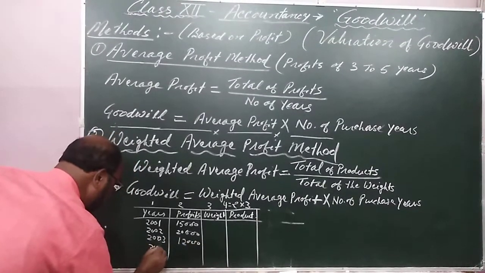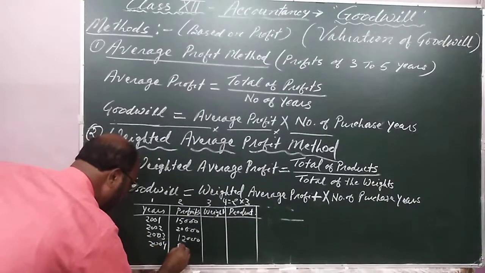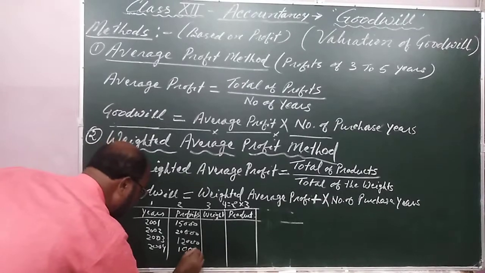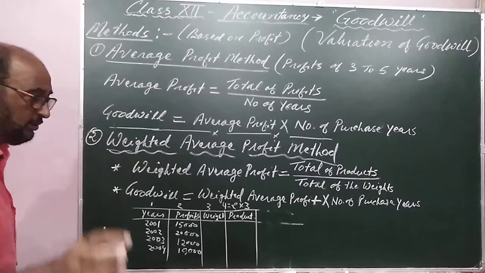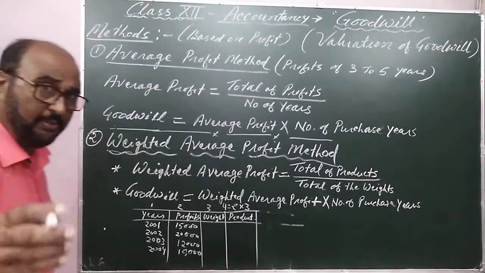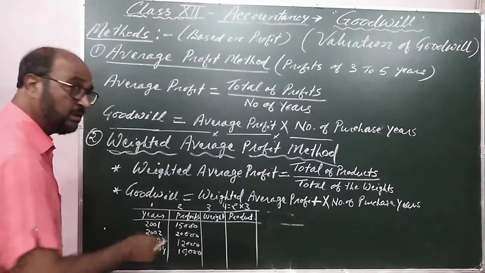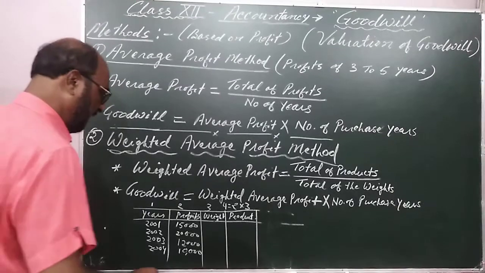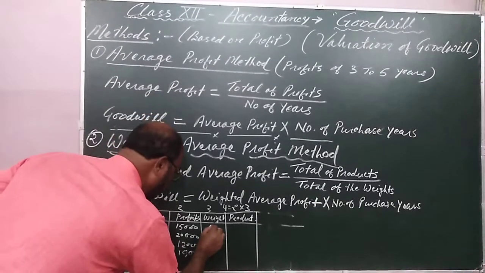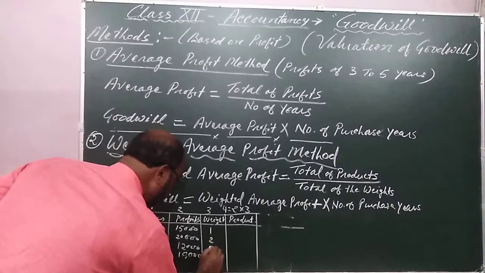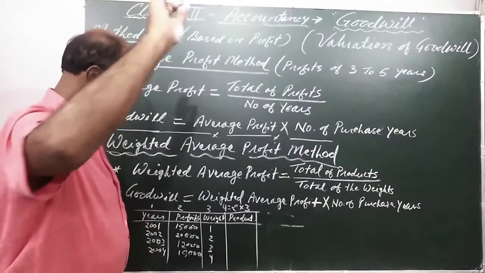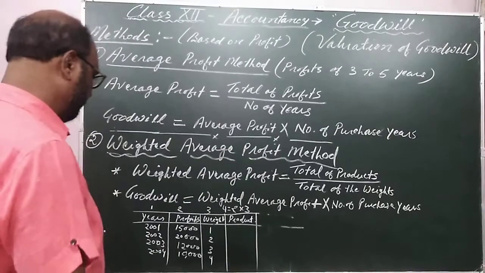And in 2004, suppose it is 10,000. As I have taught you, if we have available profits for 3 to 5 years, we can find out the value of goodwill. Weights are given, suppose 1, 2, 3, and 4, either in the question or in the agreement.